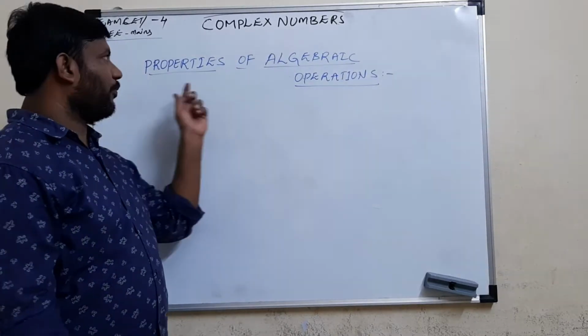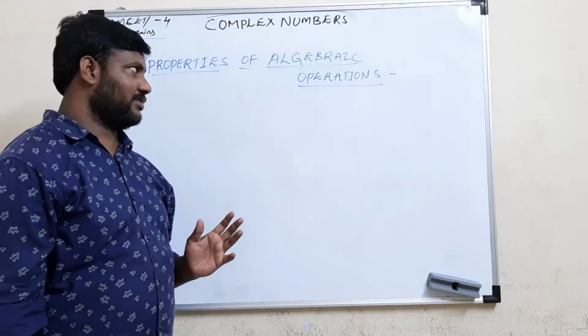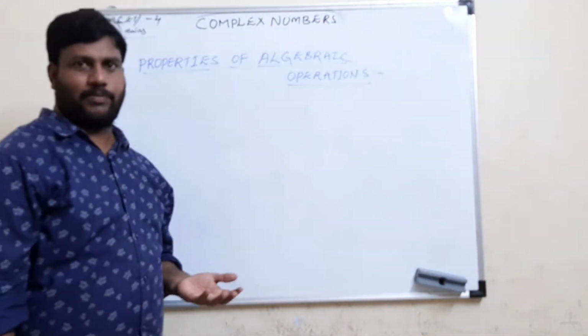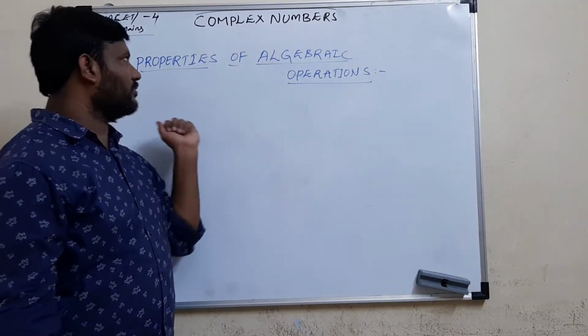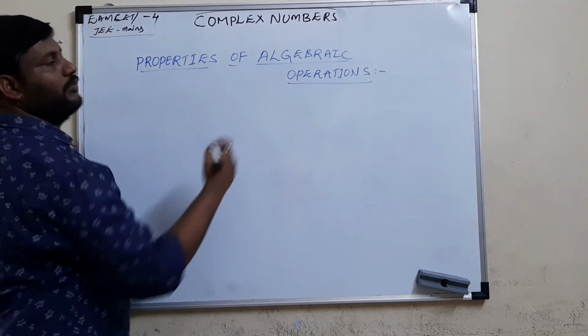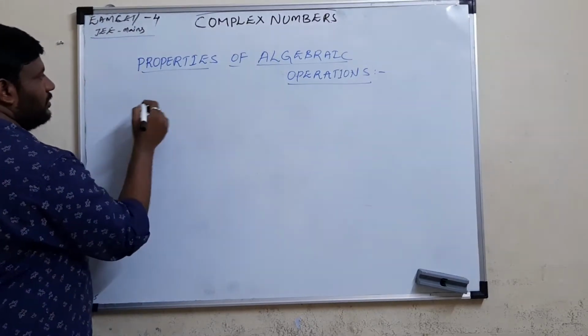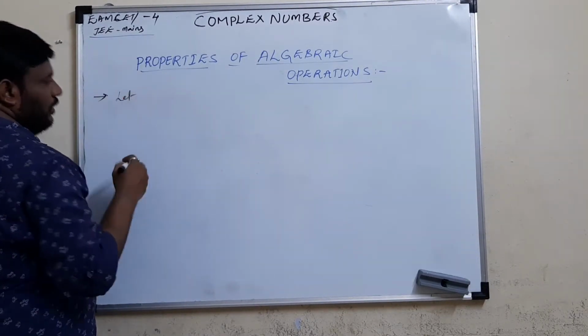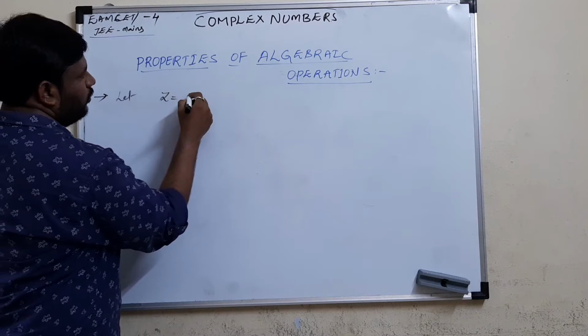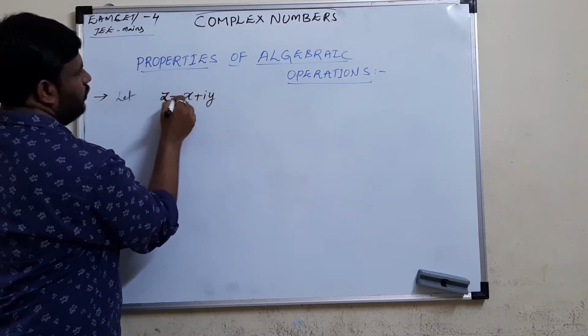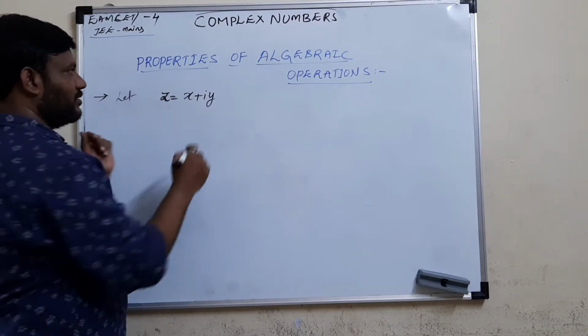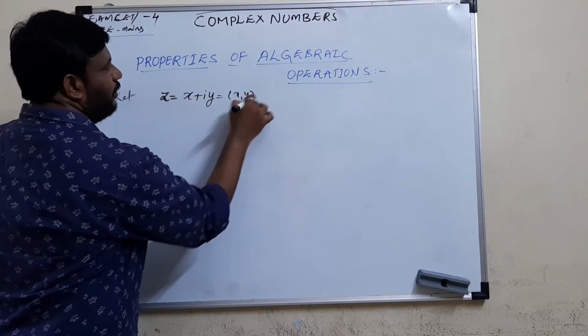Next, properties of algebraic operations. Just as we add and subtract real numbers, similarly we have to add complex numbers. You follow these steps. Suppose z is equal to the complex number x + iy, or we can also write it as (x, y).